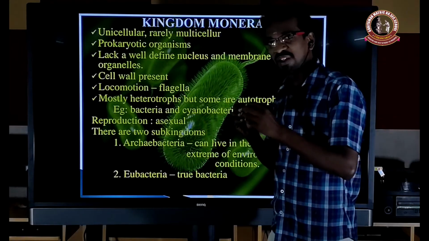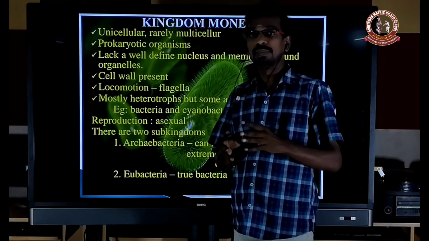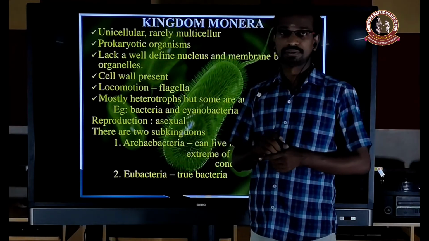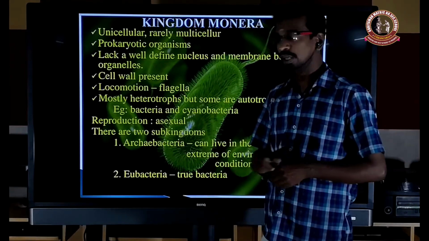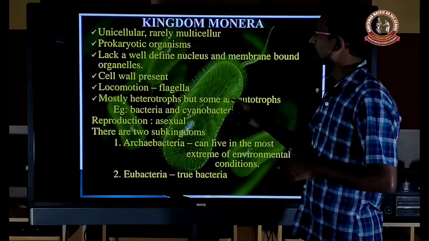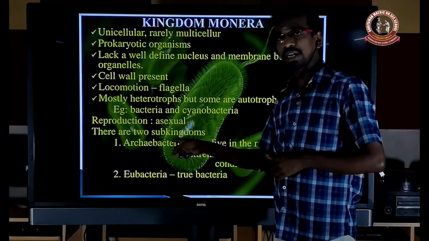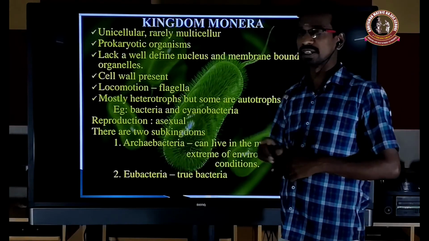In places where life does not normally exist, these bacteria are adapted to survive. That is Archaebacteria. Eubacteria is true bacteria. So kingdom Monera is further divided into two sub-kingdoms, Archaebacteria and Eubacteria.